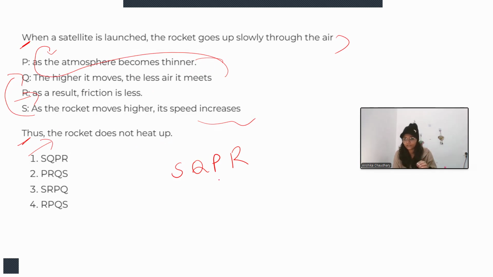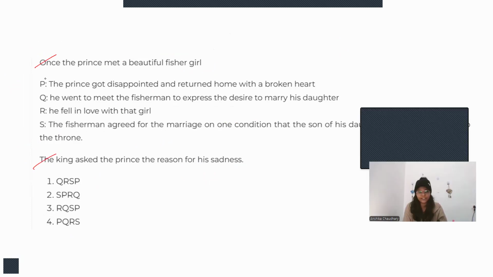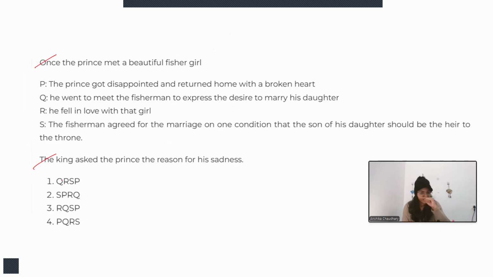Right. So this is what the correct arrangement is, whereas in the option SQPR is the correct arrangement for this question. Let's move on to the next question. So the next question is again, this statement and this statement are fixed and we need to arrange these four, right? So the question is once the prince met a beautiful fisher girl.